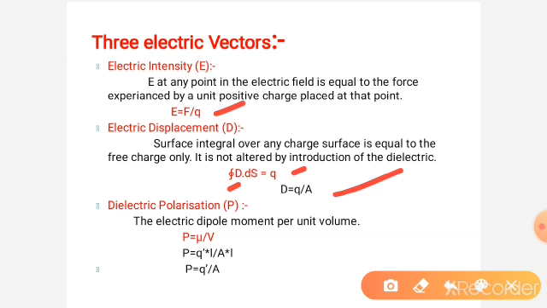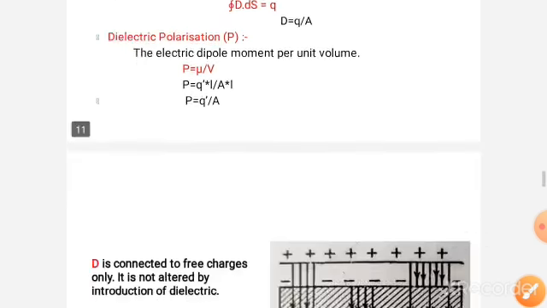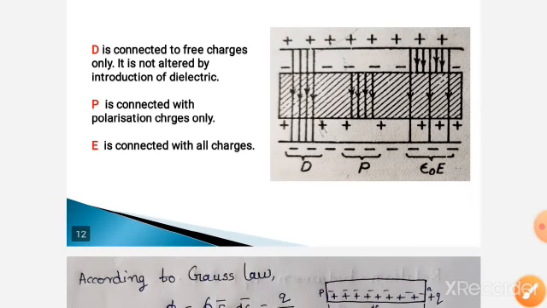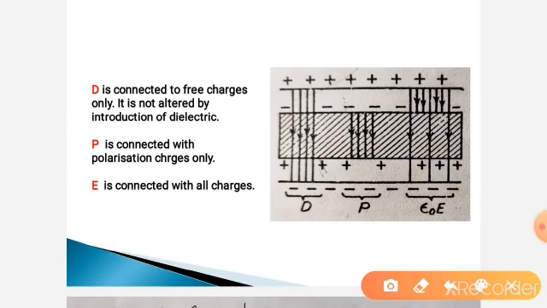Dielectric polarization. You already know that dielectric polarization P is equal to surface charge density. So P is equal to Q prime by A. It is defined as dipole moment per unit volume. So clearly observe that this is the displacement vector, this is the polarization vector, this is the electric field vector.